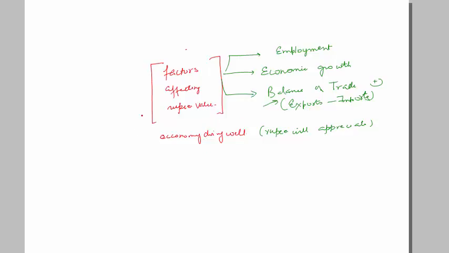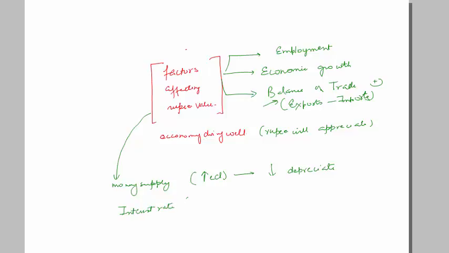Also, there is something in terms of money supply. What happens if money supply is increased in the market? Suddenly there will be more rupees in the market and the value of the rupee will depreciate. Another example would be interest rate.